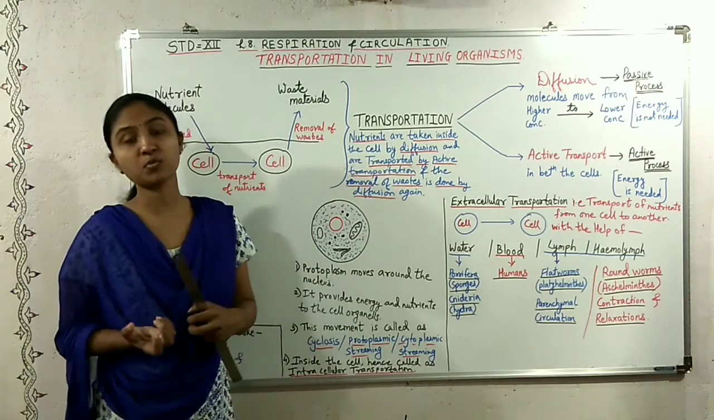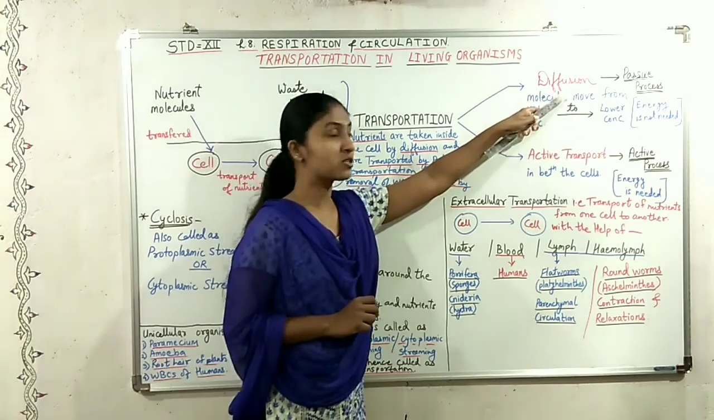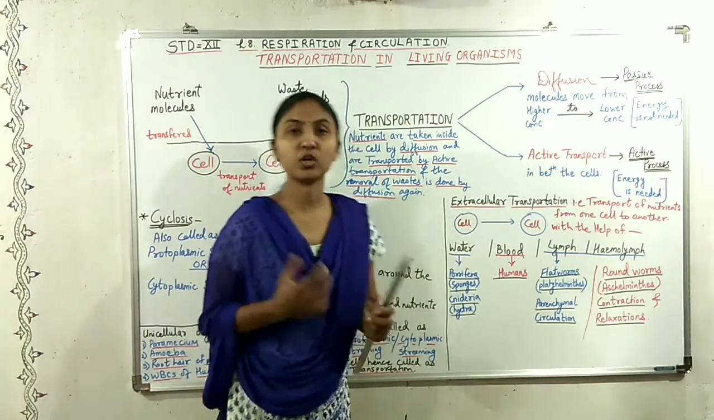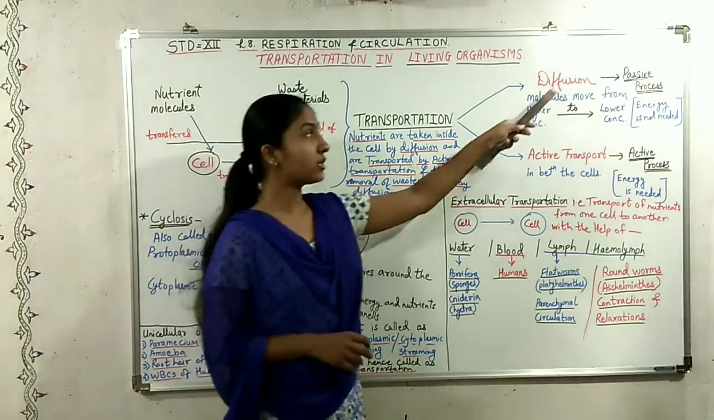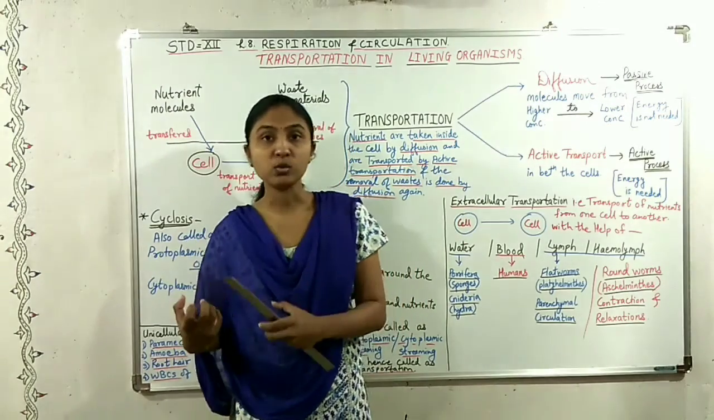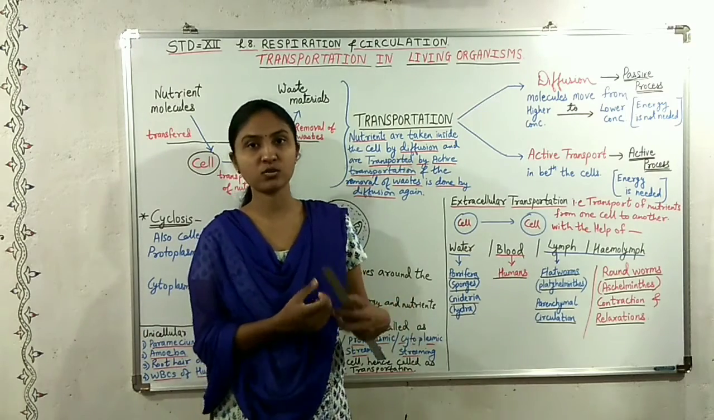Now, how is this transportation process done? It is done in two ways. First is diffusion and second is active transportation or active transport. Now, in this process of diffusion, what happens? The molecules move from higher concentration to lower concentration.